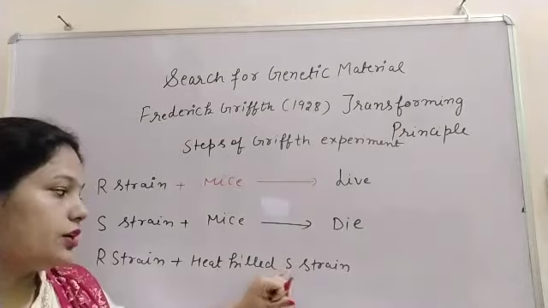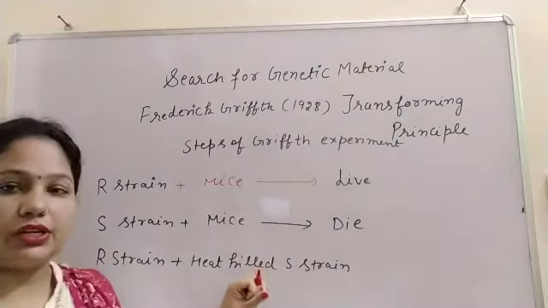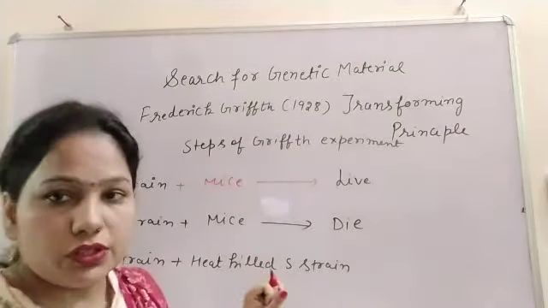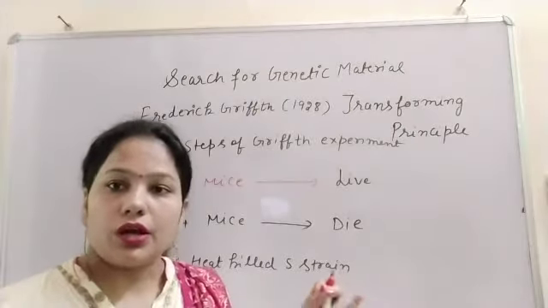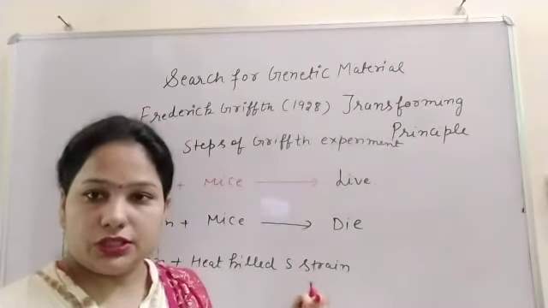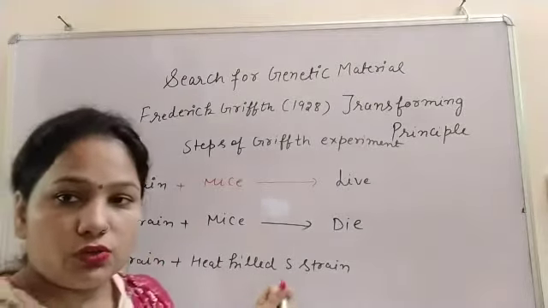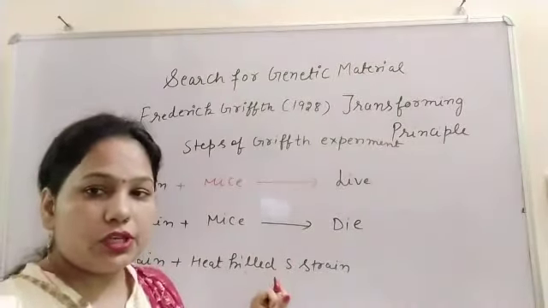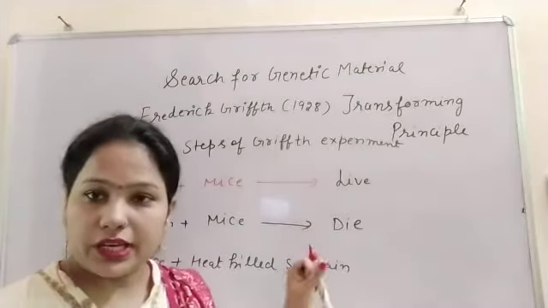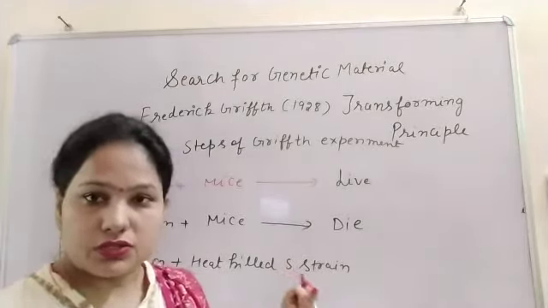It means we kill the S strain bacteria by treating it with high temperature. If we treat any bacteria with high temperature, its properties get denatured, because due to the heat the outer polysaccharide layer is disturbed.